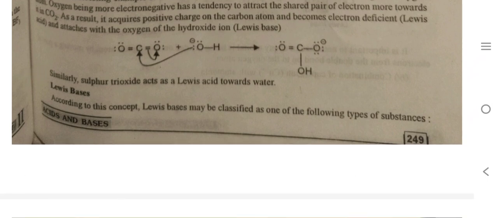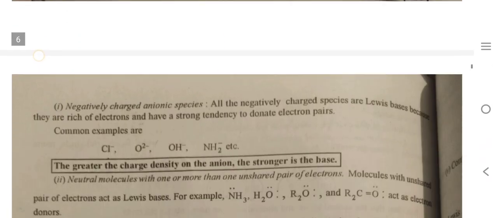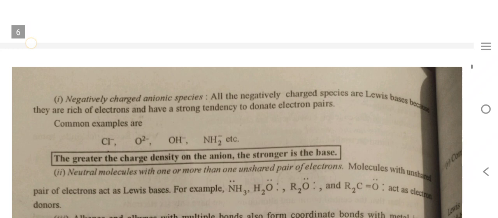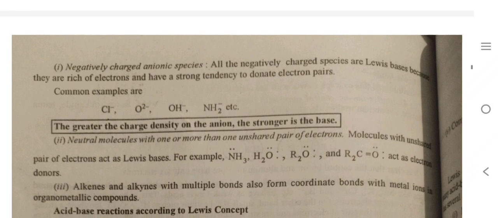Now we consider the Lewis base. According to this concept, Lewis bases may be classified as one of the following types of substance. The first is negatively charged anionic species. All the negatively charged species are Lewis bases because they are rich in electrons and have a strong tendency to donate an electron pair. Examples: Cl-, O2-, OH-, NH2-. The greater the charge density on the anion, the stronger is the base.